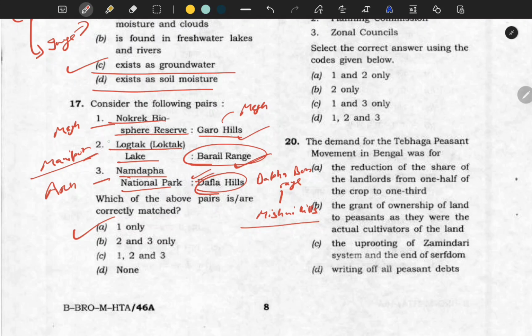Okay, so for second statement, I told you, like when I Google out also, and when I saw some of the other papers also, actually Bareil Range there only in Manipur, and Loktak Lake also, but UPSC has given answer 1 only.